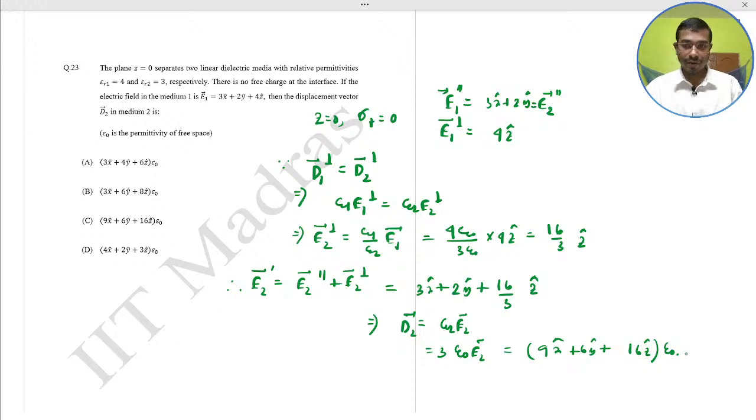Option C would be the correct: 9x plus 6y plus 16z into epsilon naught. Option C. Next.